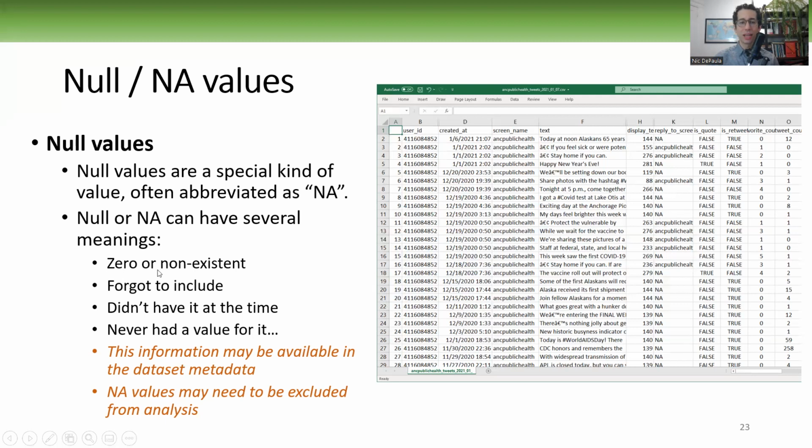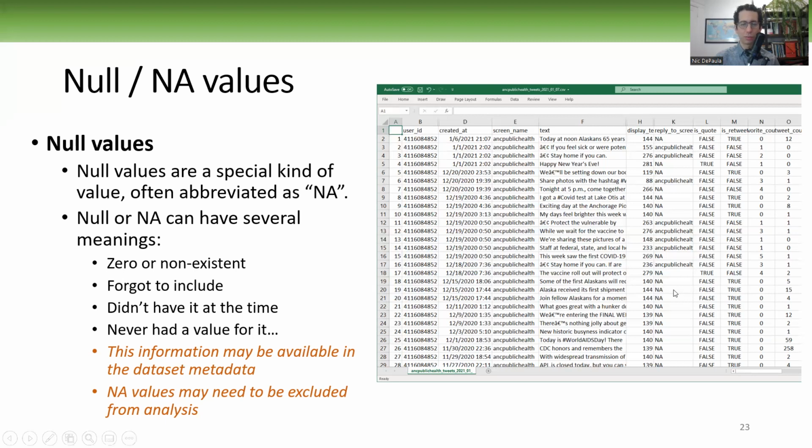But sometimes NA could mean that someone didn't include any value, or there wasn't any input into that cell of that table. And in this case, it's really problematic because we don't know why it has an NA. Maybe at the time that they collected the data, they didn't have a particular value, and so they didn't add anything to it.